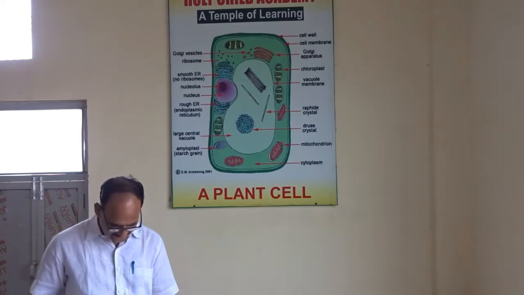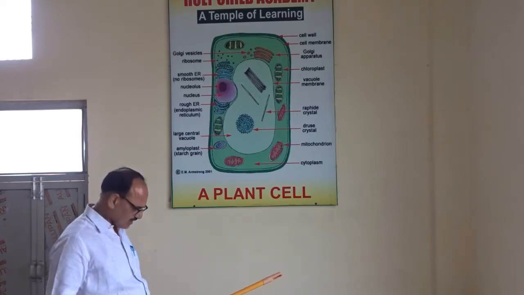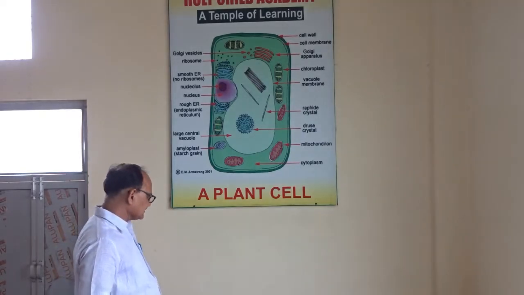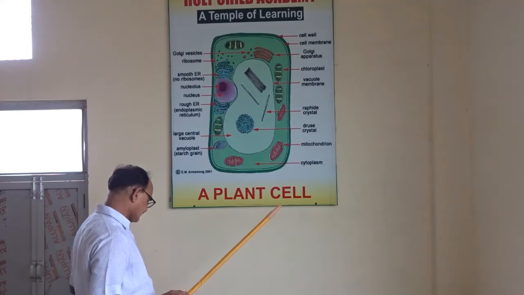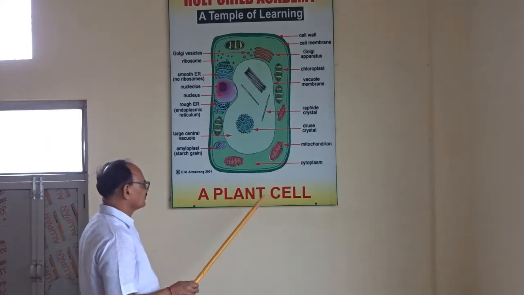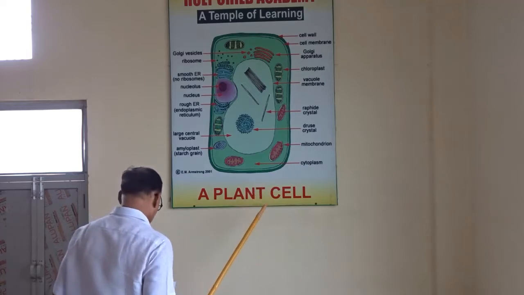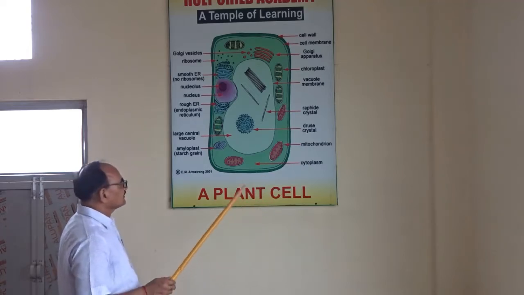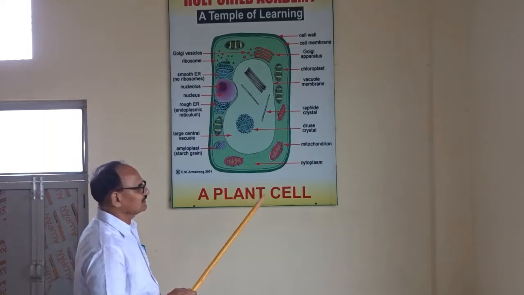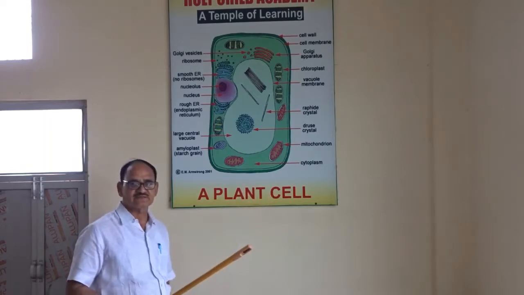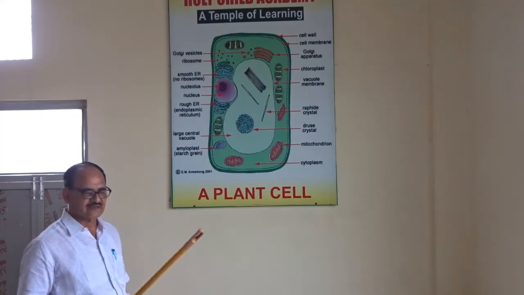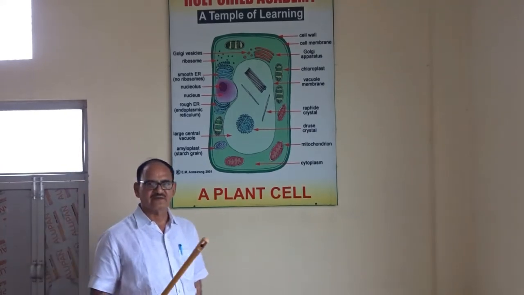After that, Leeuwenhoek in the year 1674, with the help of an improved microscope, observed free living organisms in a pond. So it was the second discovery in the field of organisms which have cells.